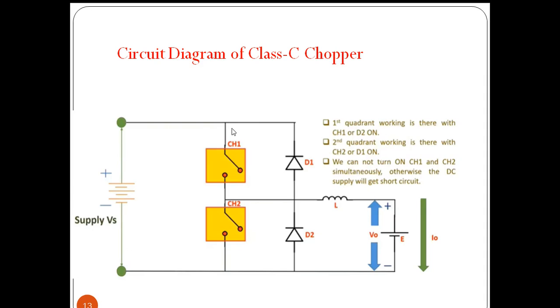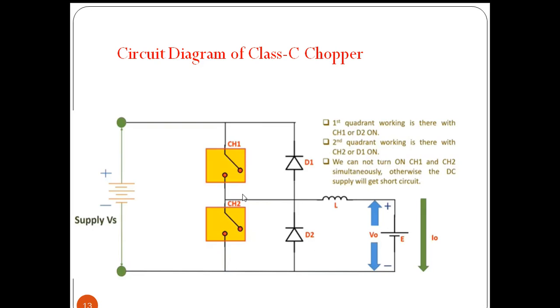In this closed path, the current will be flowing. If we open CH1, the available energy across the inductor will drive the current through D2.